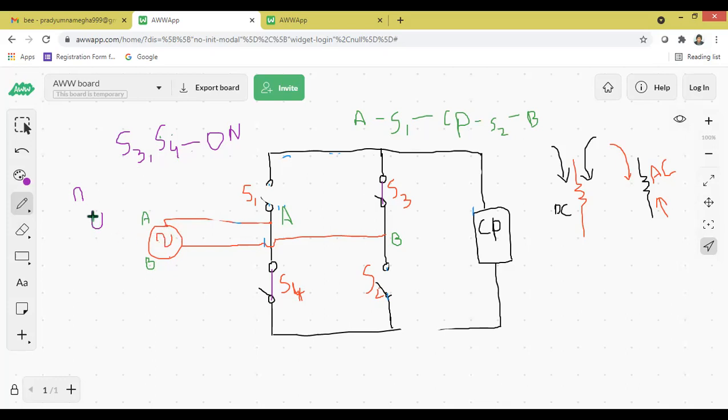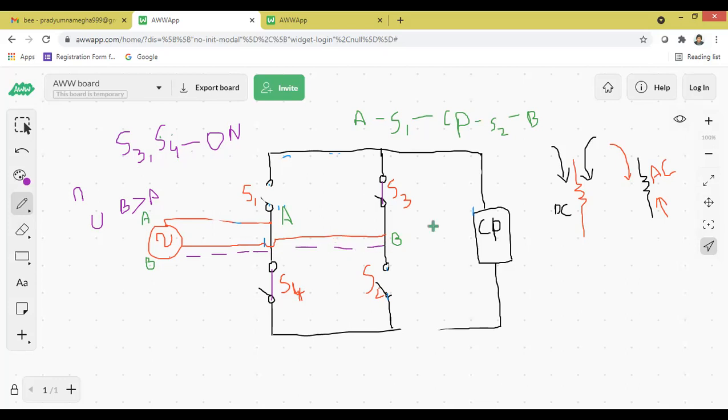Now you tell me, during negative half cycle, which one is greater? B is greater or A is greater? During negative half cycle, energy at point B is greater than energy at point A. Therefore, direction of the current starts from where? Anyone tell me, A or B? B. B, very good. So direction of the current starts from the point B, and that current flows here. A curve means there is no connection. It reaches the point B.